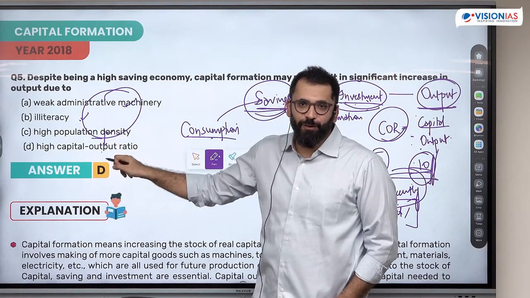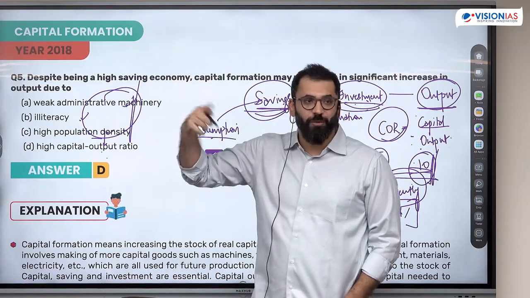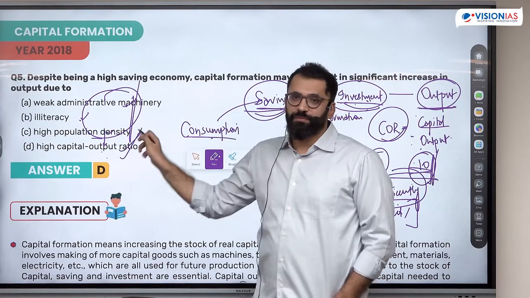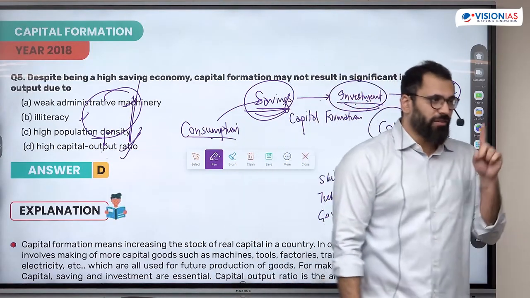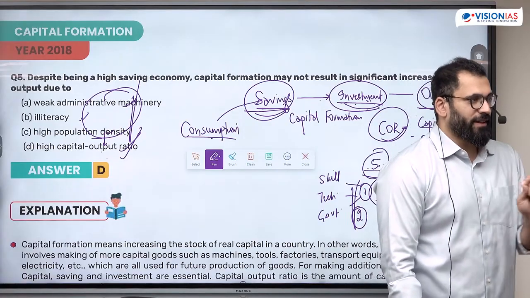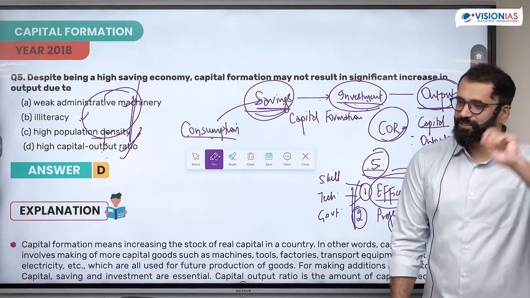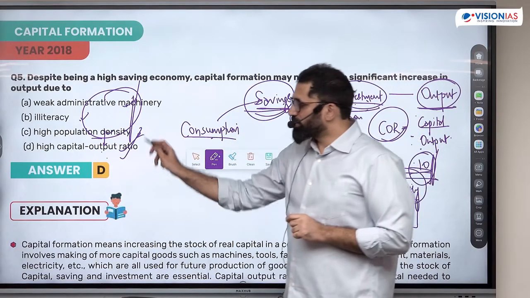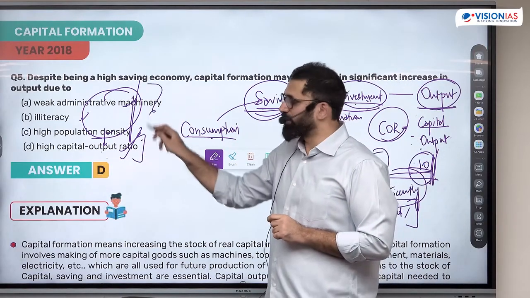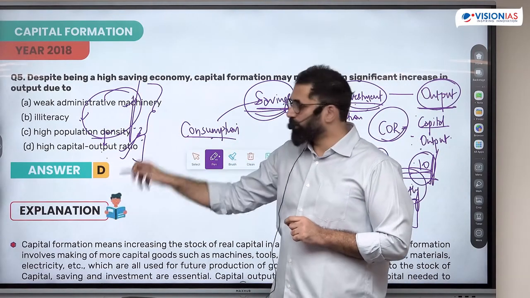Capital output ratio high क्यों हुई? Because ये सब चीजें थी. So which is the most appropriate option? Now what this option shows is always read the options completely. Do not just read the first and think this is correct. Read all, because this explains all the three. So out of the four, most appropriate is